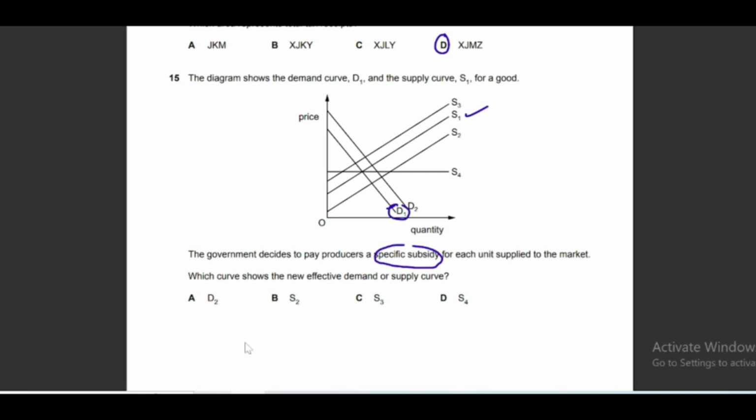But supply will increase, right? So when supply increases, it shifts to the right, or we call it a downward shift in the supply curve because it is coming down. So a downward shift in the supply curve, or we can say a shift in the supply curve to the right. So S2 will be the correct answer.